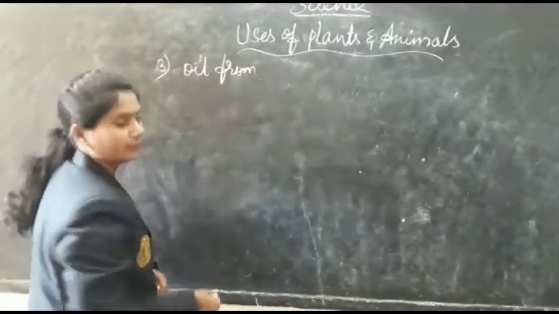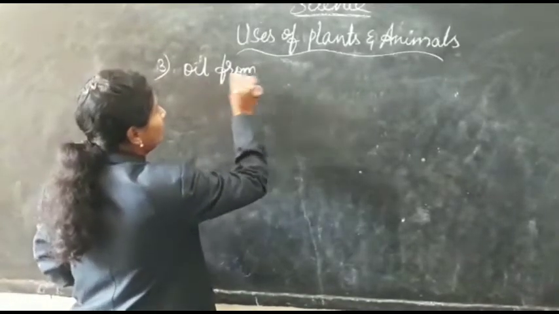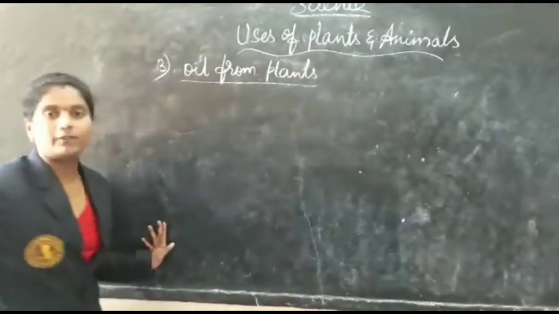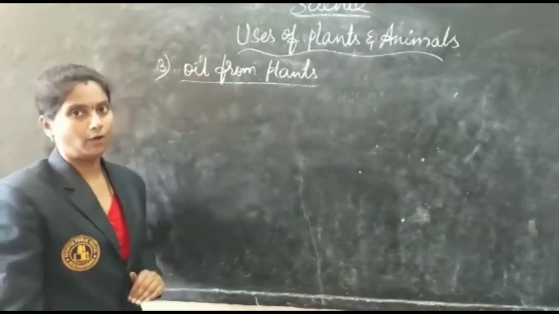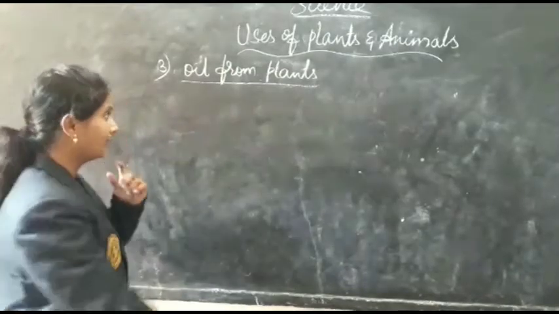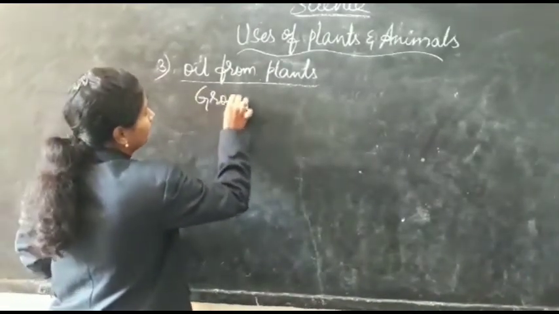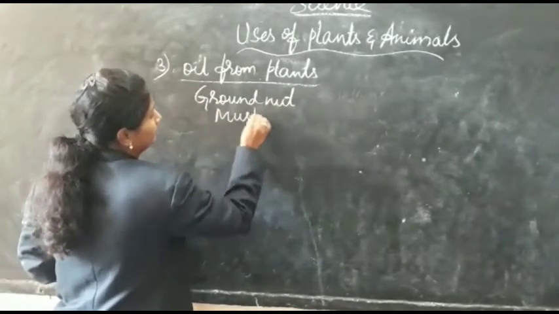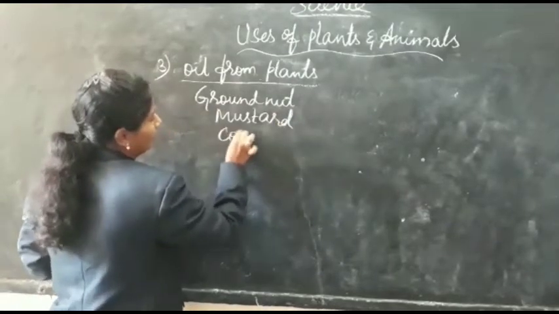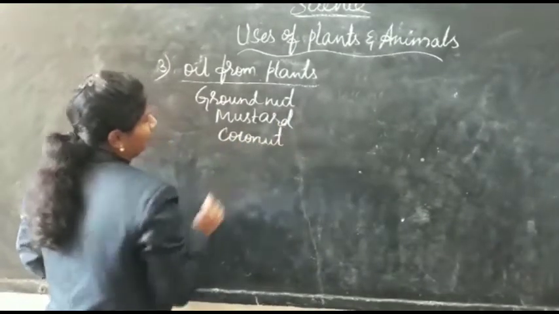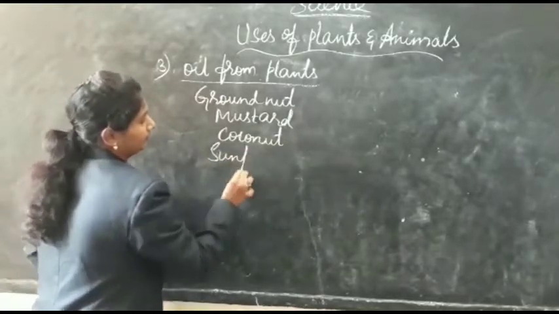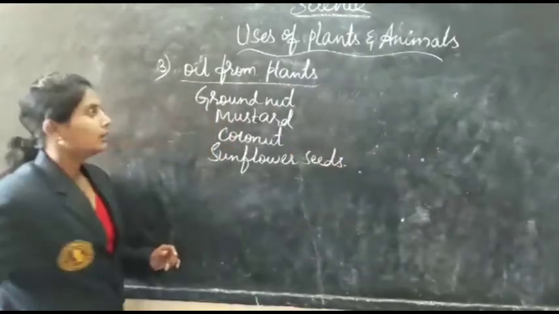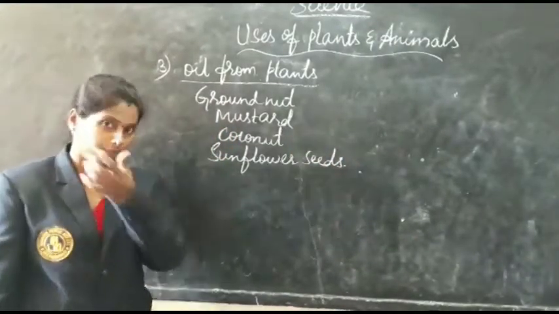Next, the third one, oil from plants. There are a number of useful things from plants, like oil. For example, we use different types of oil in the preparation of our food items, like groundnut, mustard, coconut, sunflower seeds. So different types of plants give different types of oils.